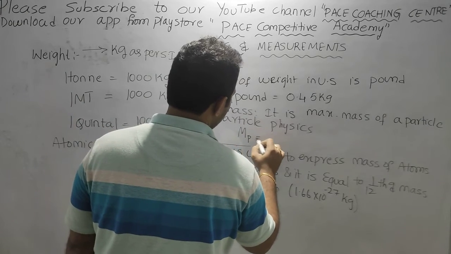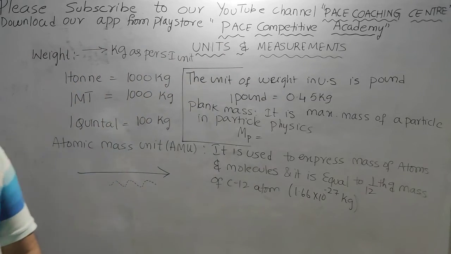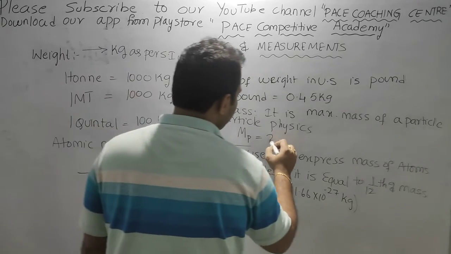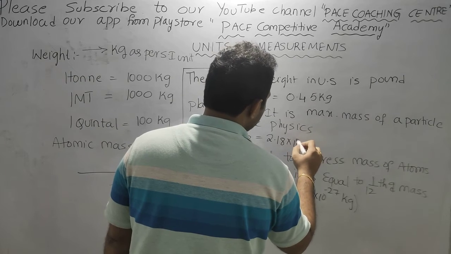Planck mass is represented like this. One Planck mass is equal to 2.18 into 10 to the power of minus 8 kg.